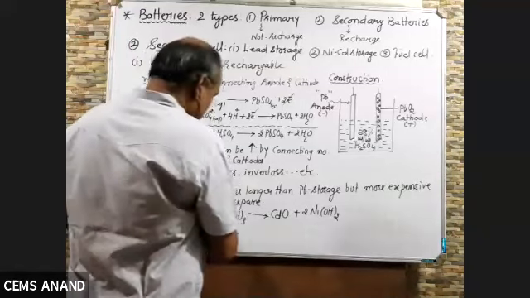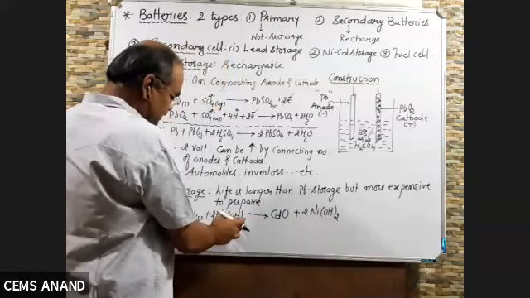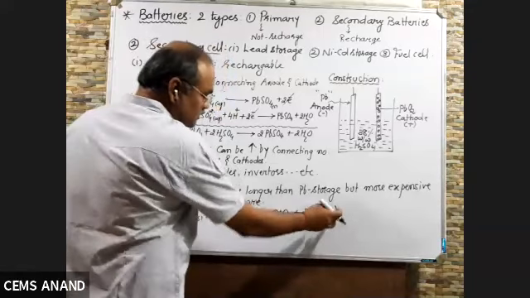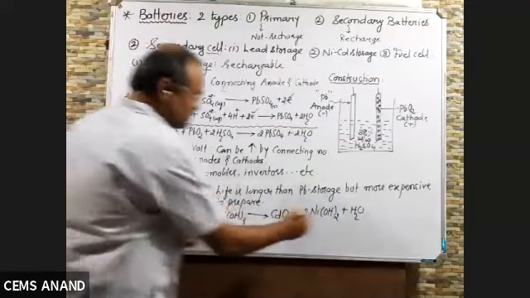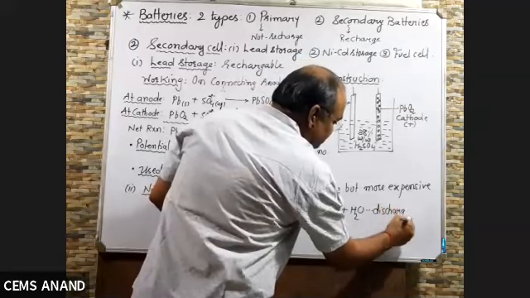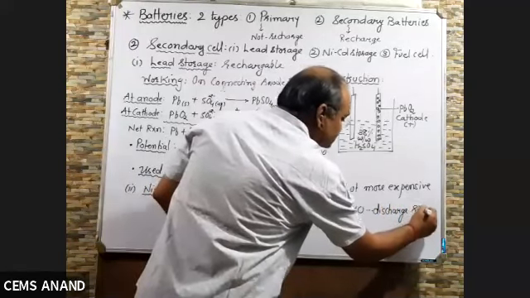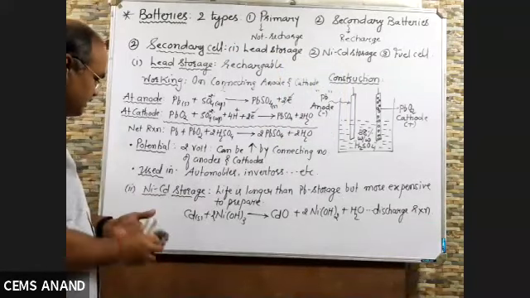Plus, if you see here, hydrogen is 2, here hydrogen were 3, 3 to the 6, 2 to the 4, so 2 hydrogens are left and 1 oxygen. So this is discharging reaction. Only this much is given in your NCERT for nickel cadmium storage cell.